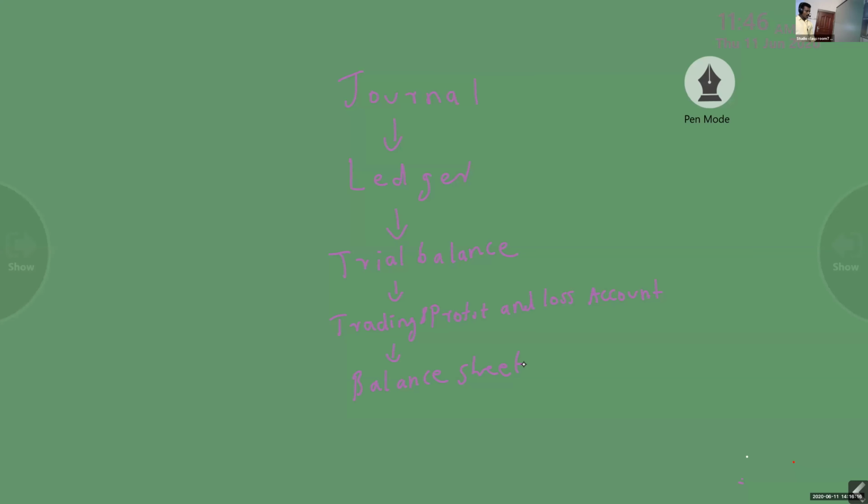Okay? So summarizing, to summarize the transactions. If you look at the trial balance, we can easily understand how much total purchase, how much amount of sale, how much amount of salary paid, how much amount of commission we received. So everything we will get if you look at the trial balance, trading and profit and loss account and balance sheet. It is a summarizing function.